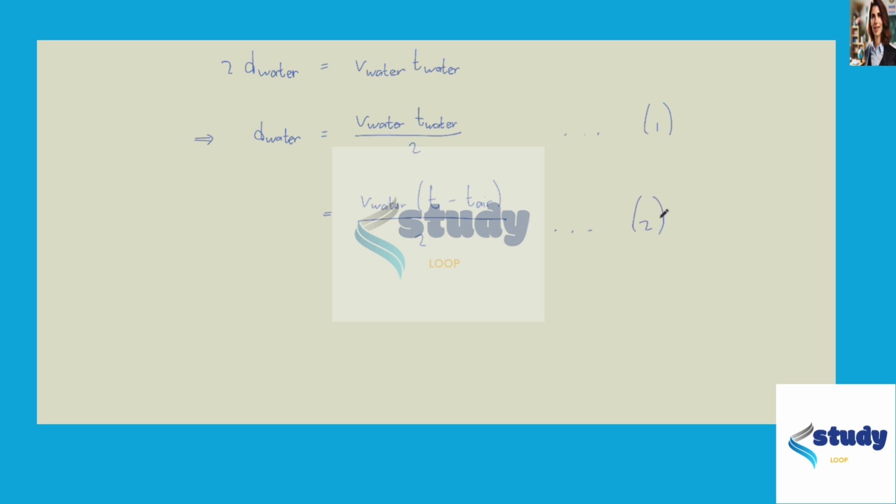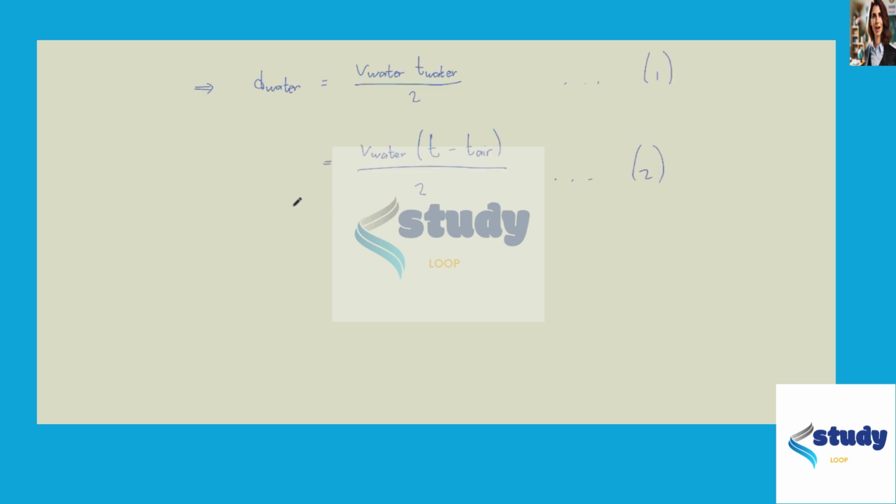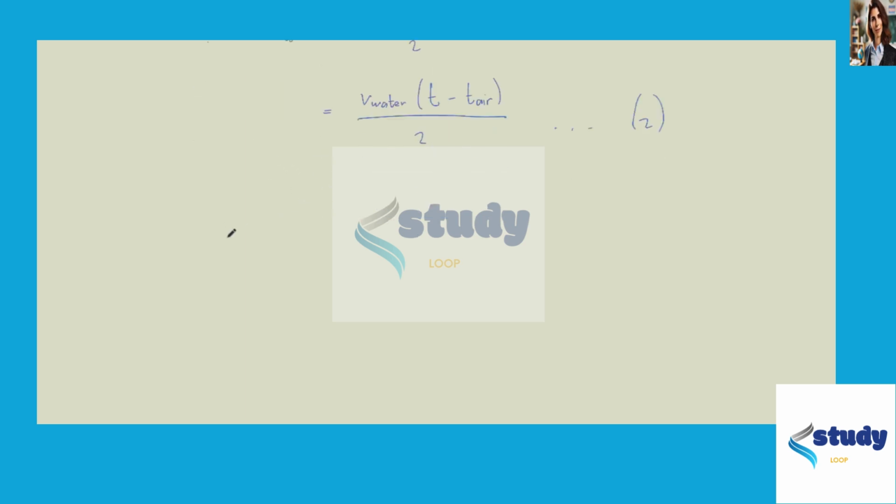Now the travel time in air in equation 2 can be obtained by remembering that the distance traveled through air, 2d air, is equal to v air times t air. Now we know the speed of sound in air, and so we get t air is 2d air divided by v air. So this equation becomes d water equals v water divided by 2, times the total time t minus 2 times the distance traveled in air divided by the speed of sound in air.